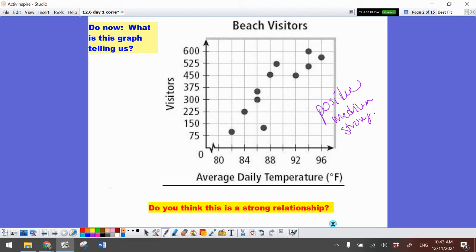The reason that I know it's positive is because it's going up. The other way that I know that it's medium strong is because the points are pretty close together. There is a definite pattern. It is easy for me to draw a line of best fit kind of through the center. And there's definitely a connection between the average daily temperature and the number of visitors. That makes sense.